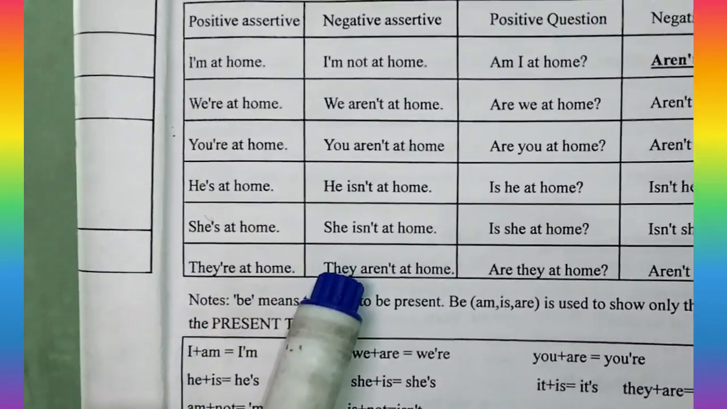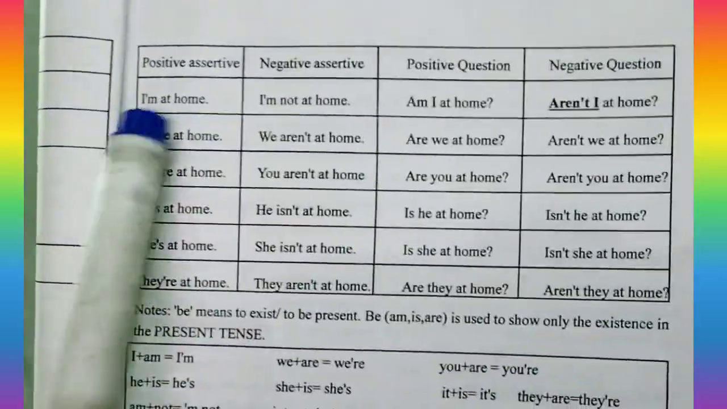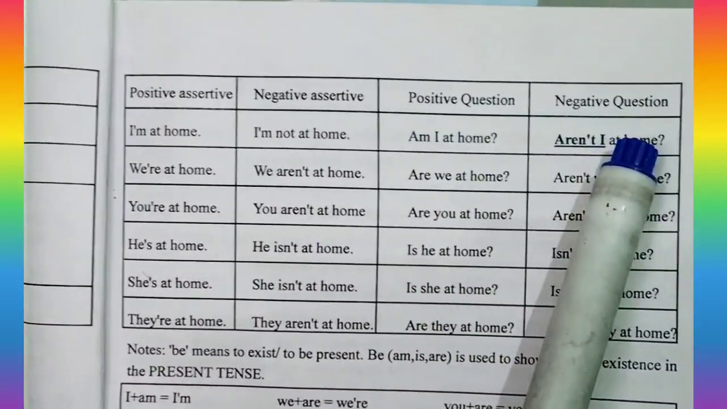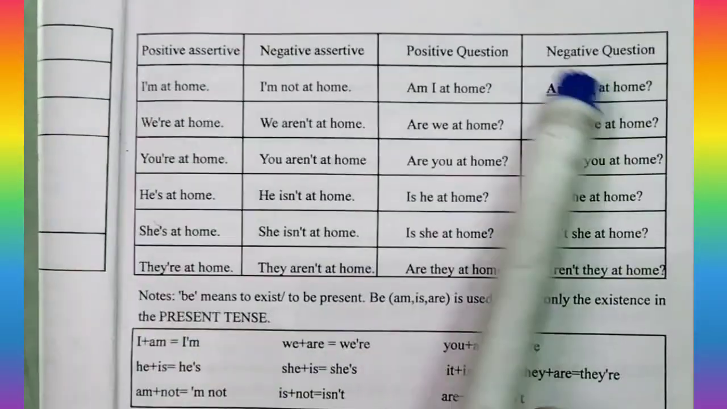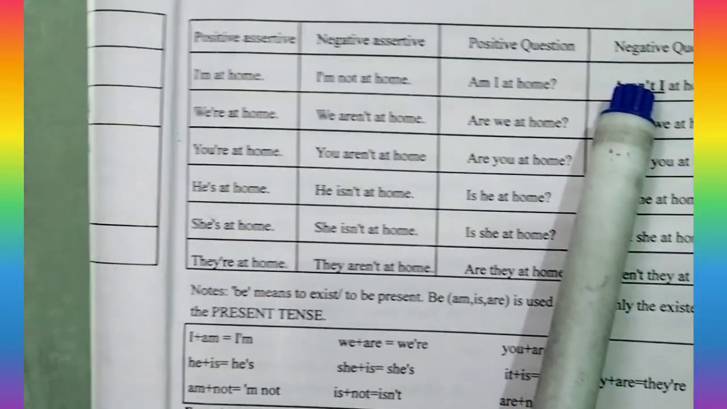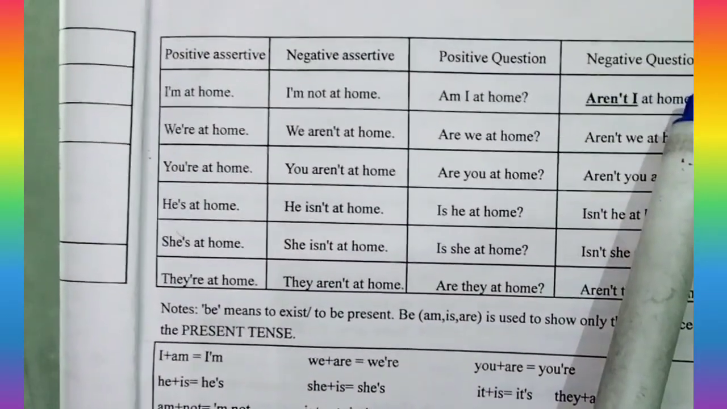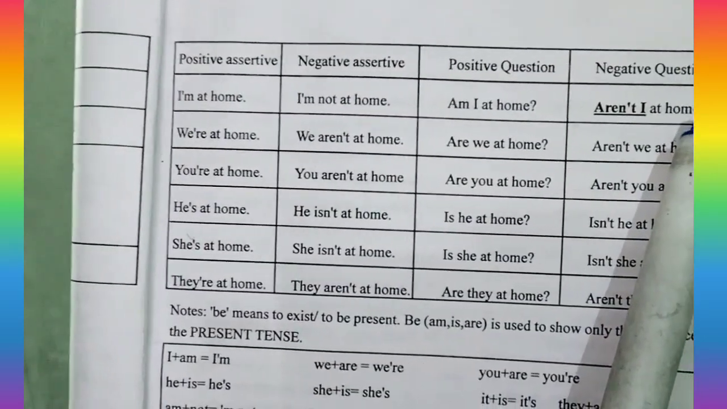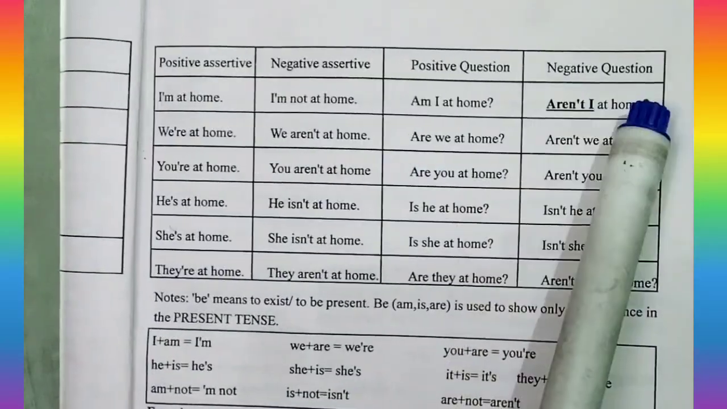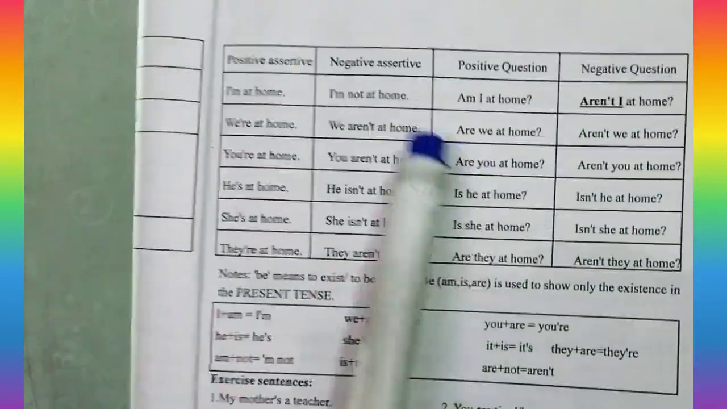Good. The last one is known as the negative question. In formal English, we add not: am I not at home. But in spoken English we need a short form, and am and not have no short form, so we use aren't. So in spoken English we use aren't I at home, and in formal English am I not at home. Aren't I smart? Good. Okay, so are we at home? We add not to are: aren't we at home.